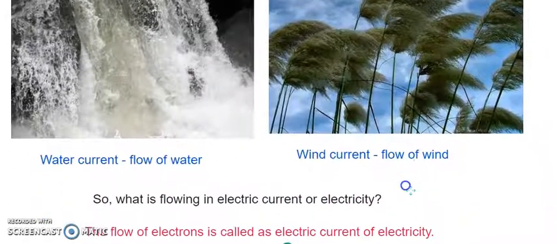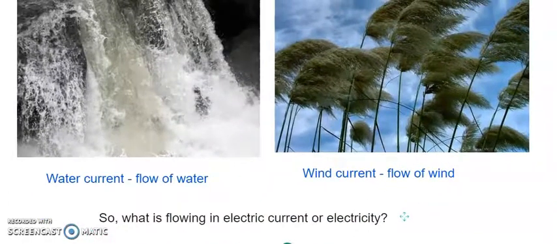In that case, what is flowing in electricity, or electric current? From now on, we will not refer to electricity as current in a general way, but we are going to refer to it as electric current. So what is flowing inside electricity? Because just now we said that current means something has to flow. In water current, it's water which is flowing. In wind current, it is wind which is flowing.